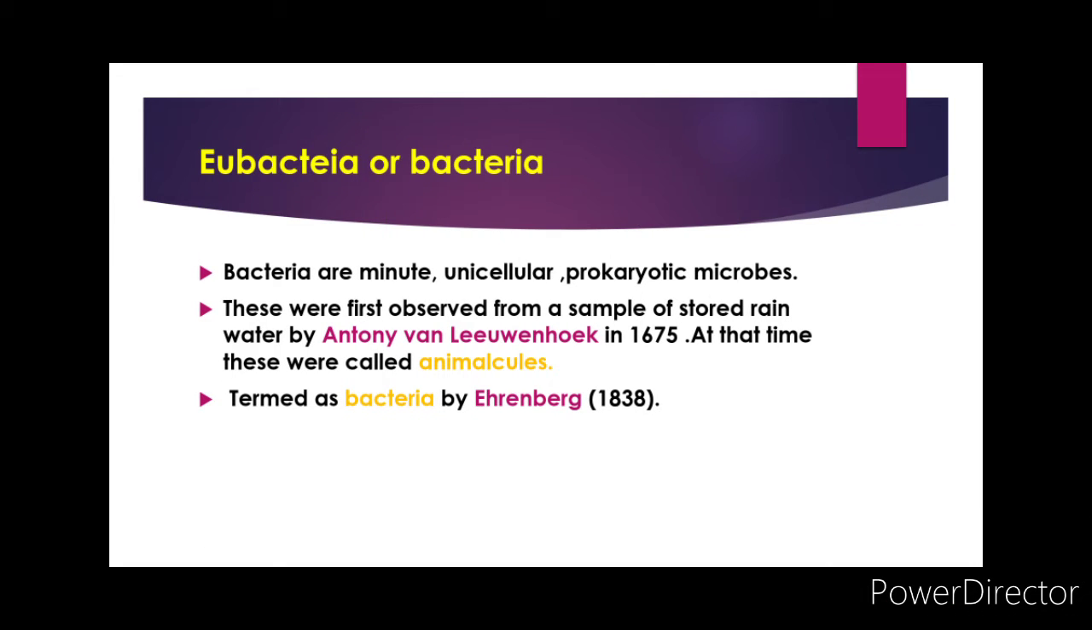Eubacteria or bacteria, these are the true bacteria. Bacteria are minute unicellular prokaryotic microbes. These were first observed from a sample of stored rainwater by Antony van Leeuwenhoek in 1675. At that particular time, they were known as animalcules. They were termed bacteria by Ehrenberg in 1838. So basically, these are the true bacteria, also known as eubacteria.